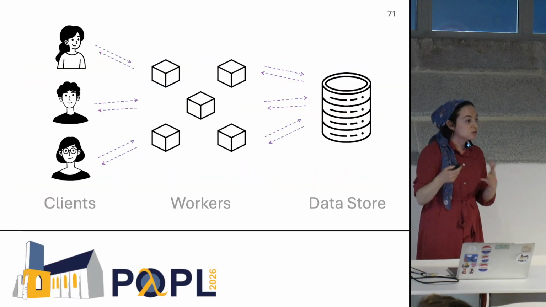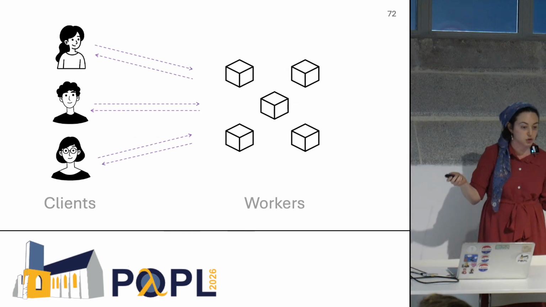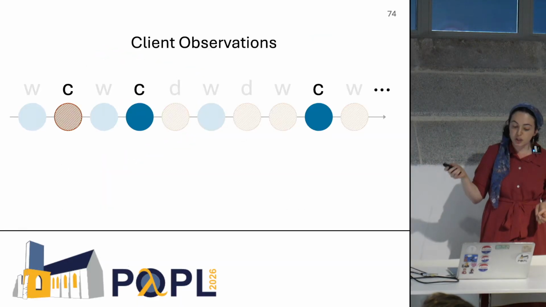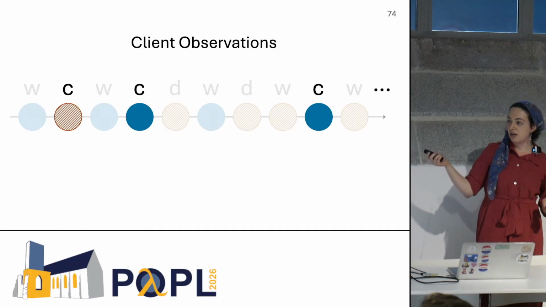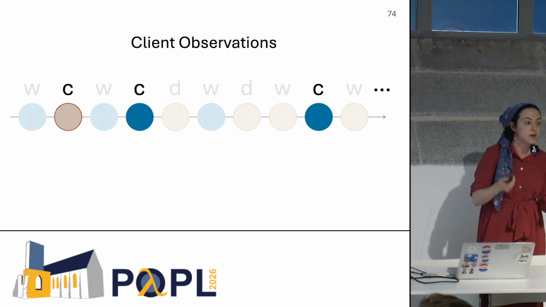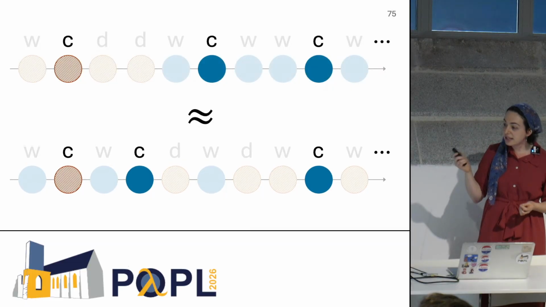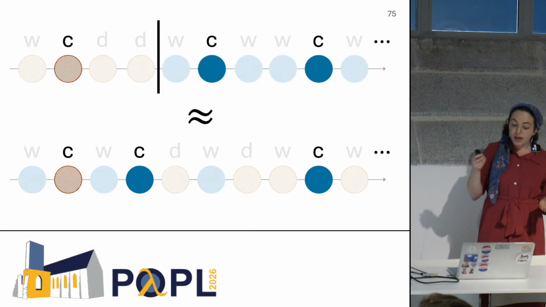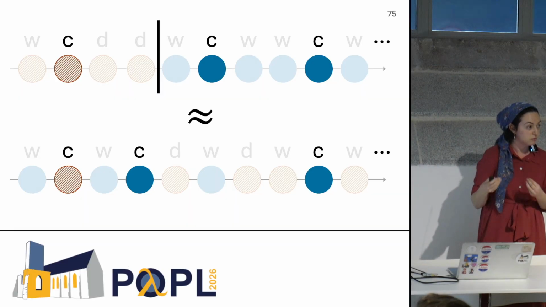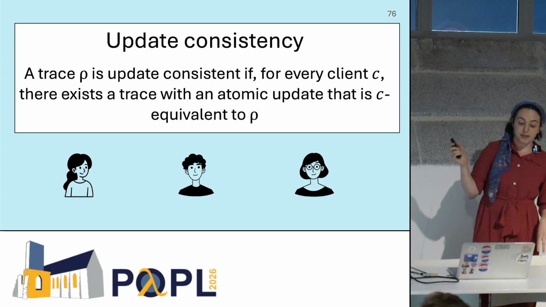Even though the trace is recording the full message passing of the entire system, clients are seeing this very restricted view. So if we start with a mixed mode trace and we just project out the client observations, then there's like a whole world of other traces that are equivalent to that on the client observations. And if one of those has an atomic update, then we know that our mixed mode update is indistinguishable from an atomic one from the client's perspective. And this is our formal definition of update consistency.